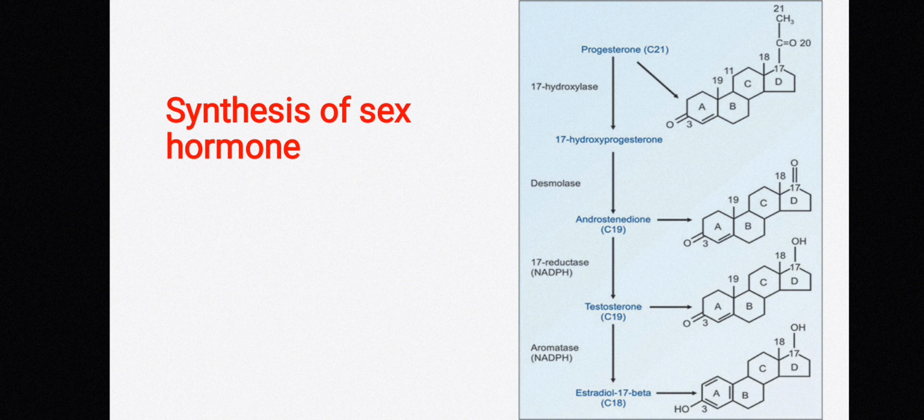The formed 17 hydroxyprogesterone is acted upon by the enzyme desmolase and gets converted into a 19 carbon compound, that is androstenedione. The formed androstenedione, in the presence of 17 reductase, gets converted into testosterone, and the formed testosterone is acted upon by the enzyme aromatase and forms estradiol 17 beta, that is an 18 carbon compound.